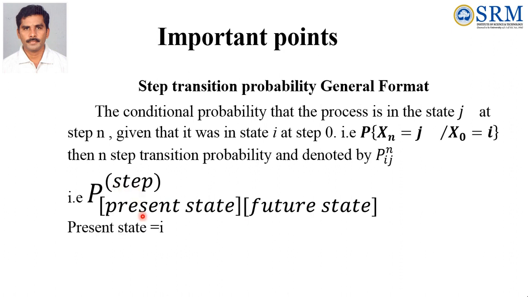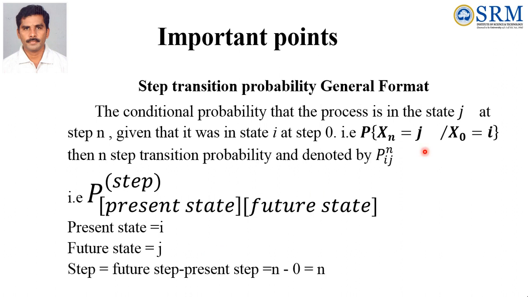So what is the present state here? i. Future state is j. We know how to calculate the step. Here the present step is 0, the future step is n. The difference between 0 and n is n. Therefore the step is n here.